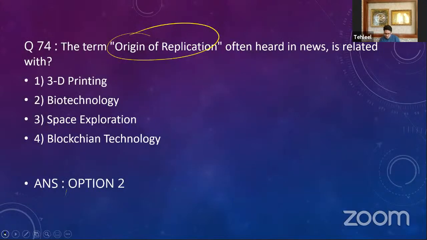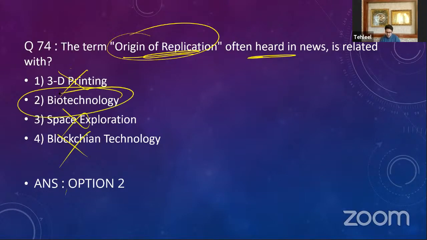So what was the question? The origin of replication, often heard in the news, is related to 3D printing, space exploration, biotechnology. No. Blockchain technology. No, it's related to biotechnology for replicating the genes. Option 2. Then you have